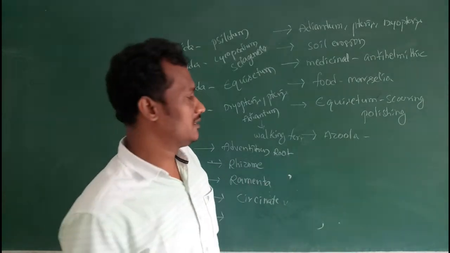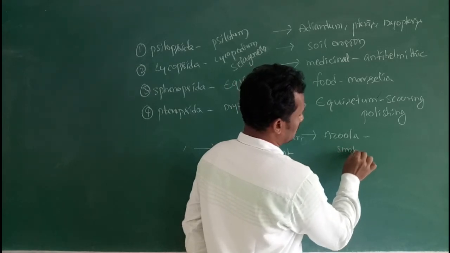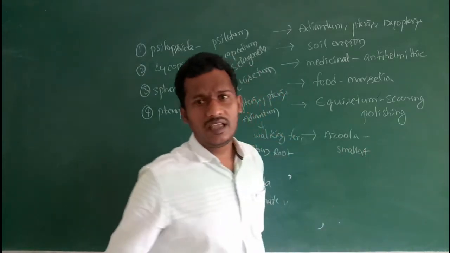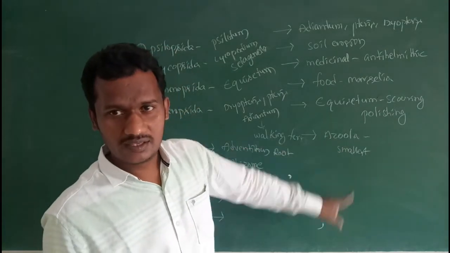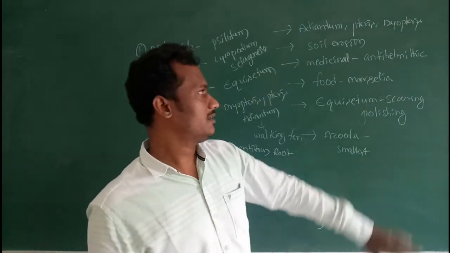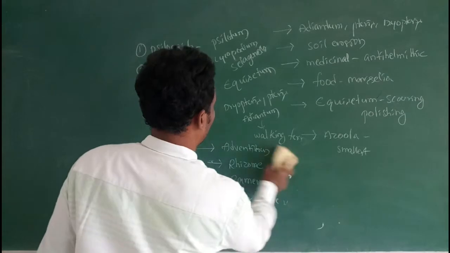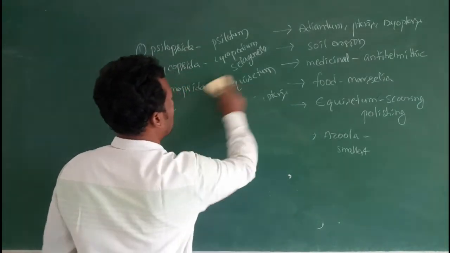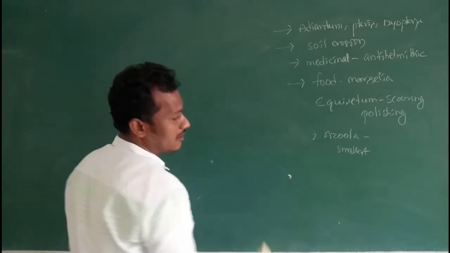Azolla is the smallest pteridophyte and acts as an excellent biofertilizer. So these are the economic importance of pteridophytic plants.